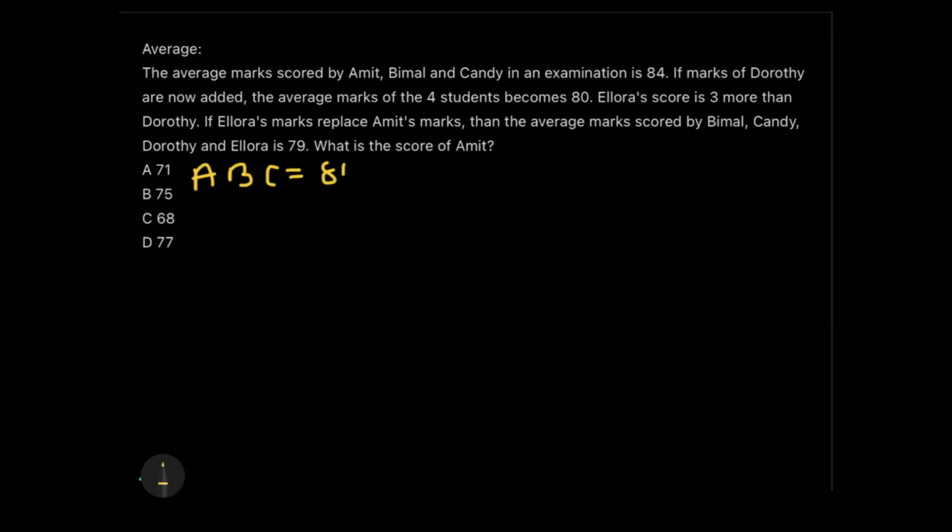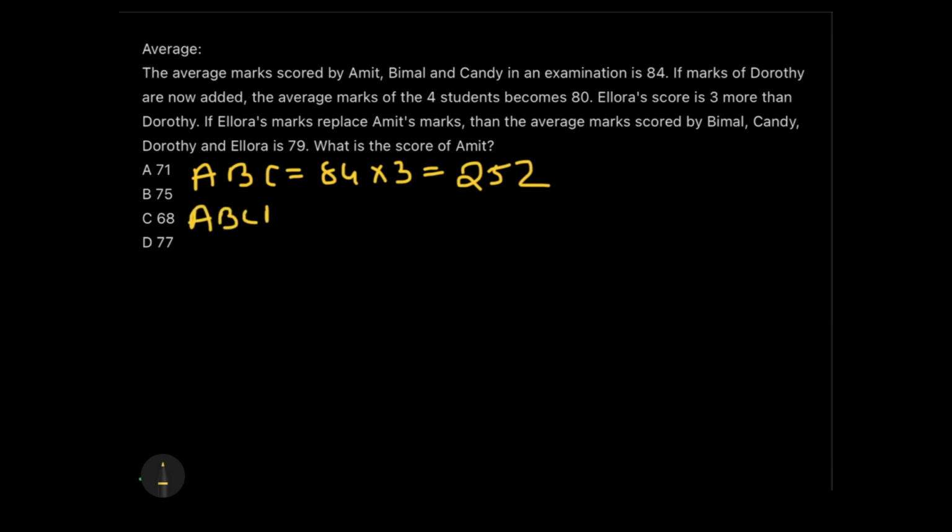So if the average of ABC is 84, that means 84 into 3 will be the sum of ABC and that will give me 252. 252 is the sum of ABC and then it is mentioned कि D आता है और D के आने से average of 4 students 80 हो जाता है.